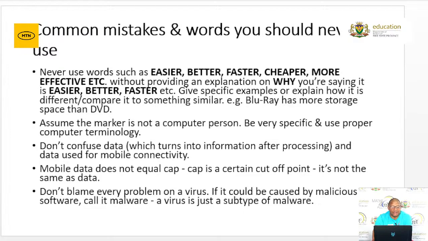Then mobile data does not equal cap, because cap is a certain cut-off point. If you've got a cap of, for instance, 10 gig, and you've used up your 10 gig, then your connectivity will be cut off. It is not the same as data. So mobile data does not equal cap.